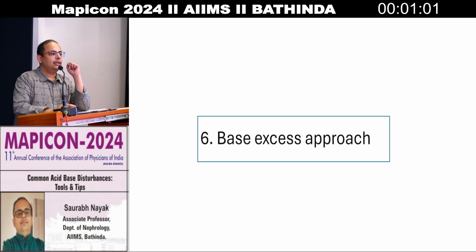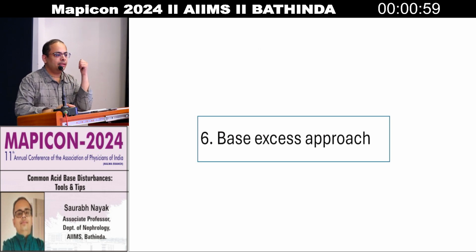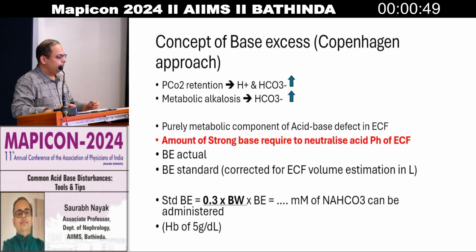Now there is another approach to acid-base disorder. One is the traditional approach which we have just finished. Another approach is the base excess approach, which is also called the Copenhagen approach. The concept Copenhagen found is that whatever the disorder, the change in bicarbonate is the central point, because bicarbonate is central to all acid-base disorders, and a change in bicarbonate happens whenever there is alkalosis or acidosis.